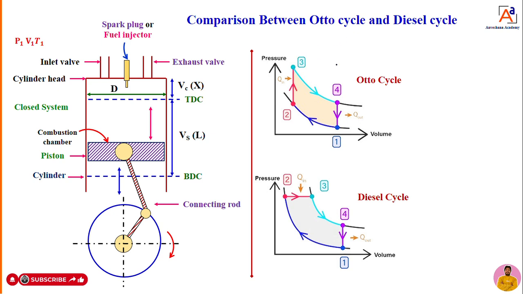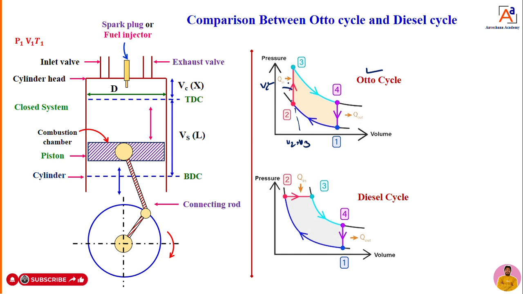Dear students, we already know what the Otto cycle is. In the Otto cycle, 1 to 2 is adiabatic compression. 2 to 3 is heat addition at constant volume. The volume remains constant here. That means V2 is equal to V3.